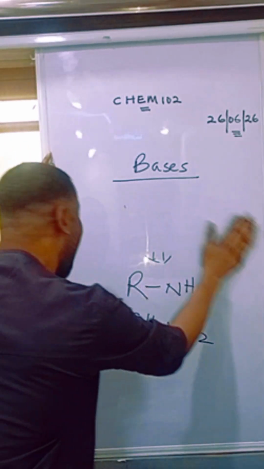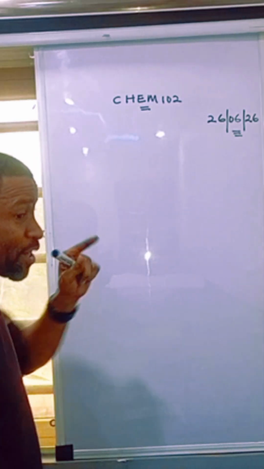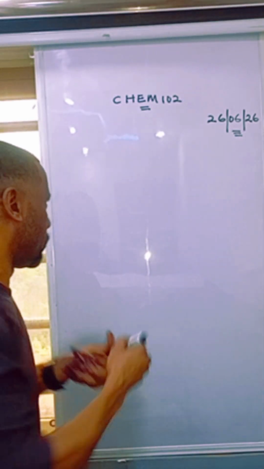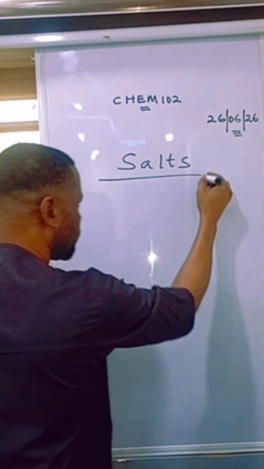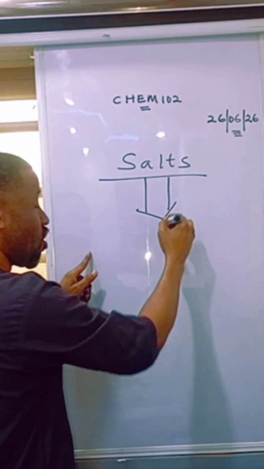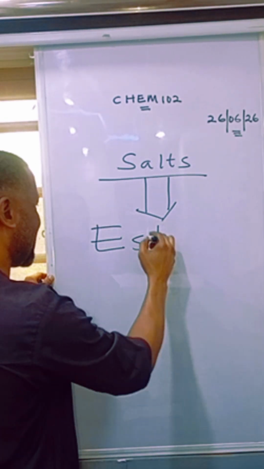Okay. I've talked about organic acid. I've talked about organic base. I hope somebody follows. Next will be organic salts. Who are the people you call organic salts? Very paramount. The class of organic compounds you call organic salts are the esters.